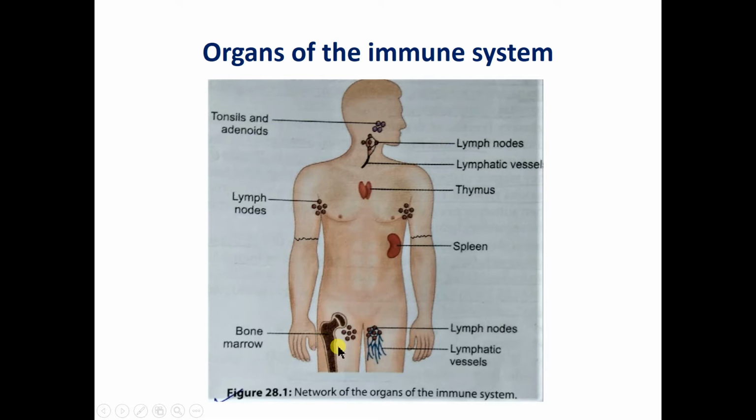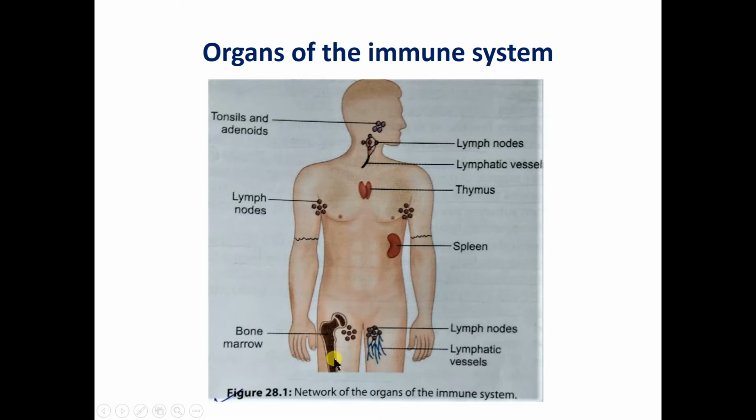Other than these, bone marrow also synthesizes certain stem cells that give rise to B cells, that is B lymphocytes. The stem cell matures in the bone marrow and is known as a B cell or B lymphocyte. These B lymphocytes are also associated with the immune system.